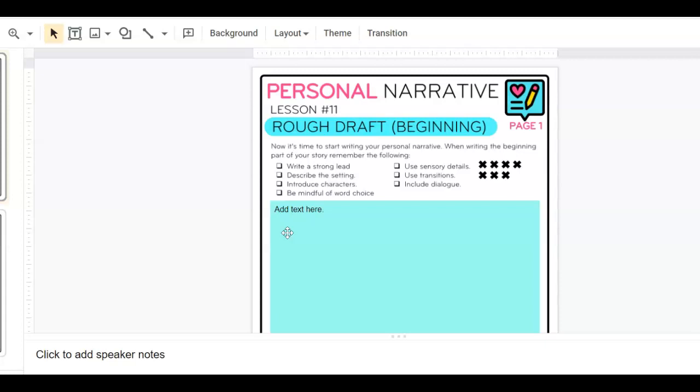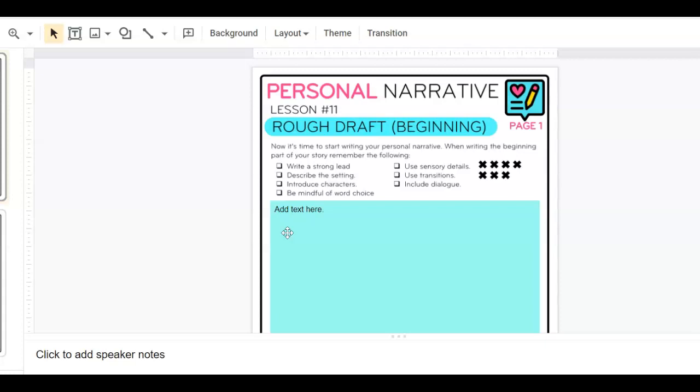My suggestion for you is to just write the beginning of your narrative. We're going to have a separate lesson where we're working on our middle and then our end. So right now you're focusing solely on the first chunk of your story, your event. Okay. We're going to spend 2 days on this. So my suggestion for today would be to just write all of the beginning that you can.